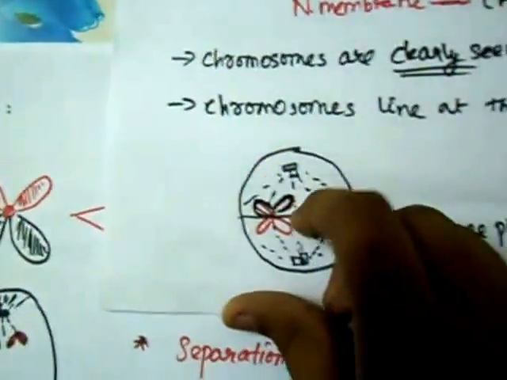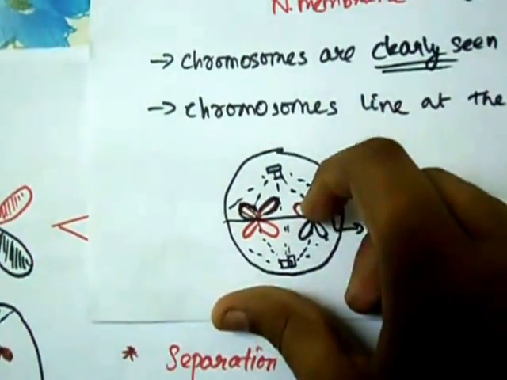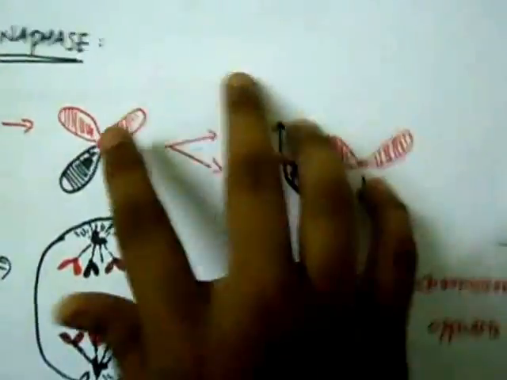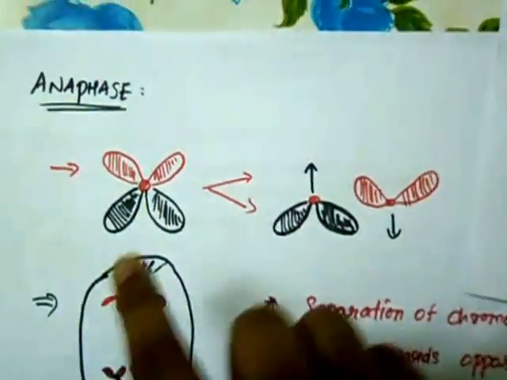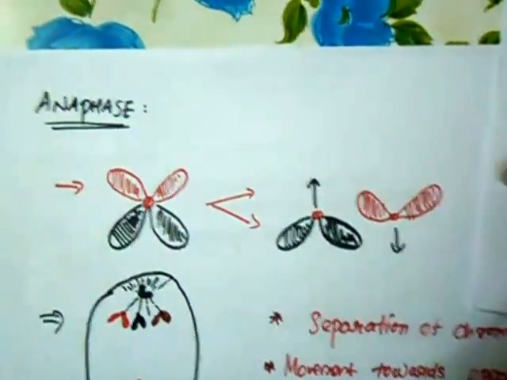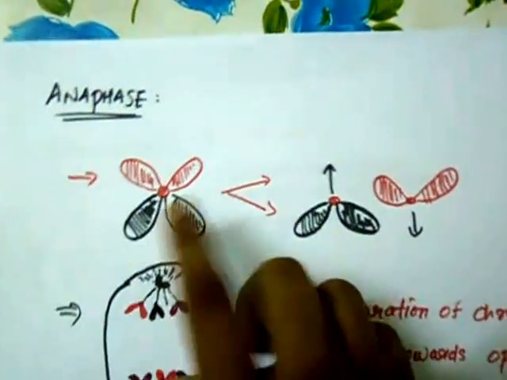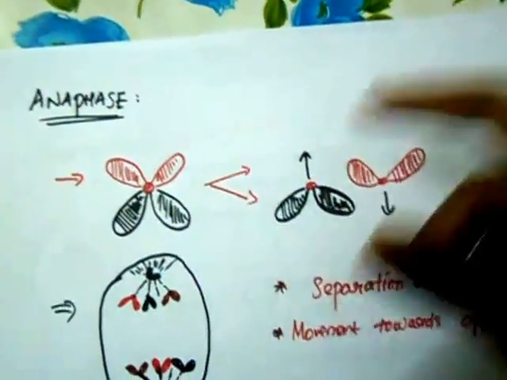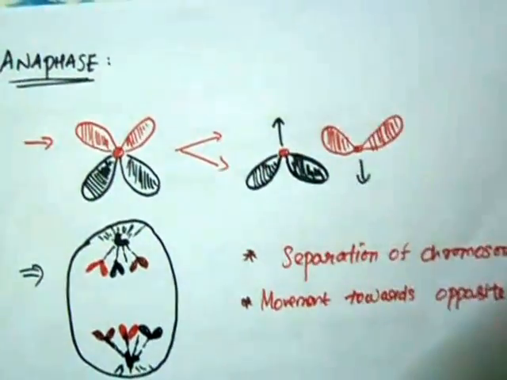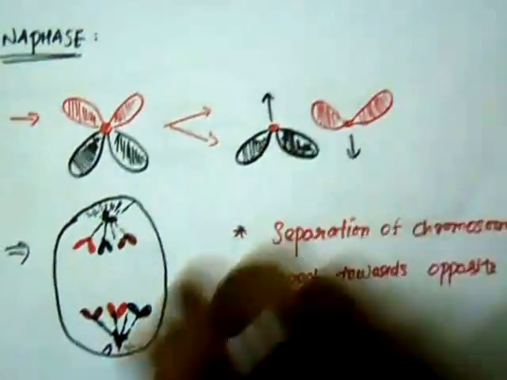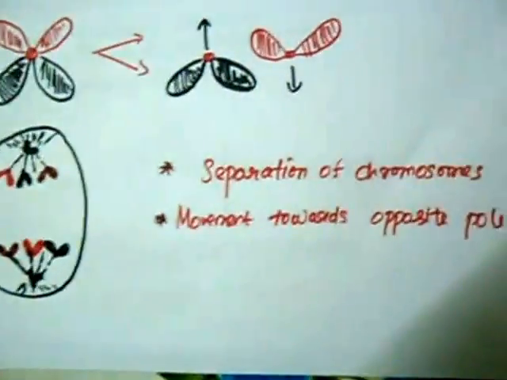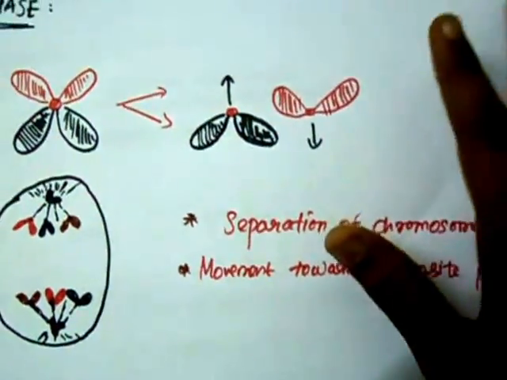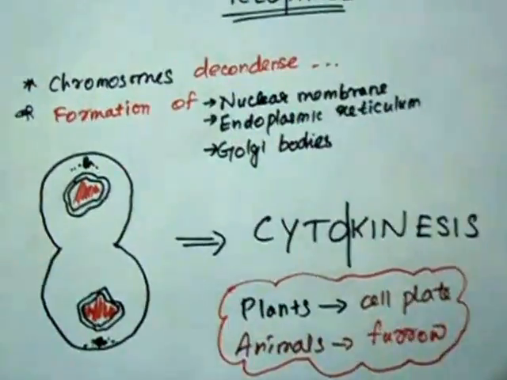I've drawn it with colors here to understand where each one goes. The black one goes towards the upper pole, and the red one goes towards the lower pole. So separation of chromosomes occurs, and the movement of chromosomes towards the opposite poles occurs during the anaphase.